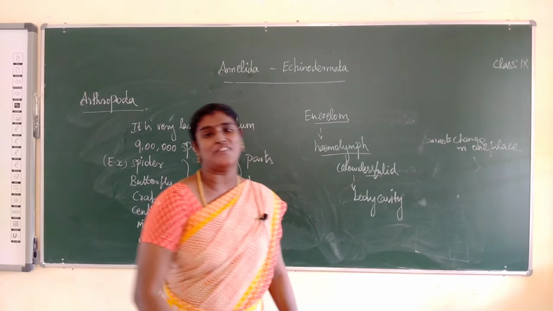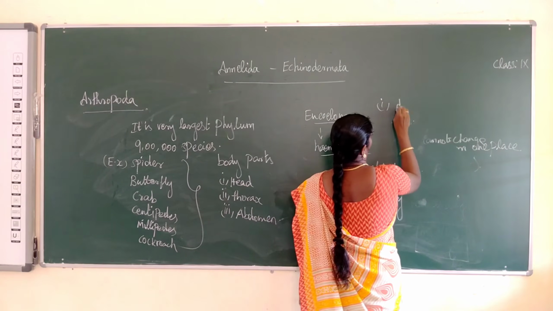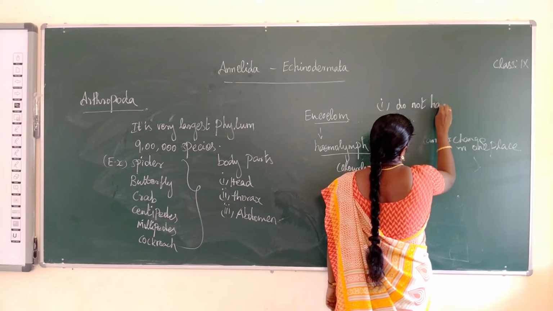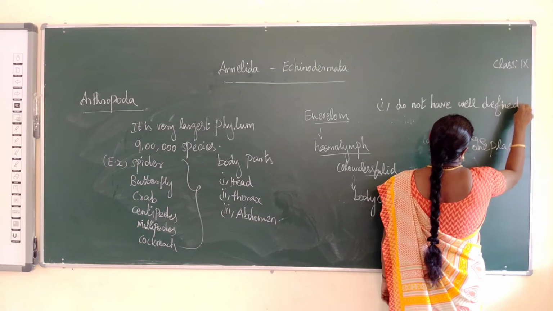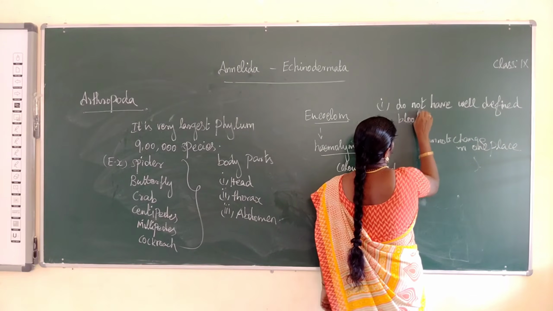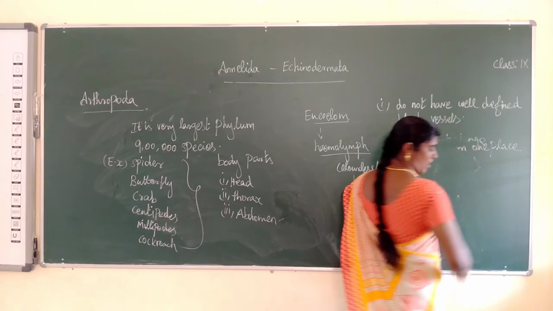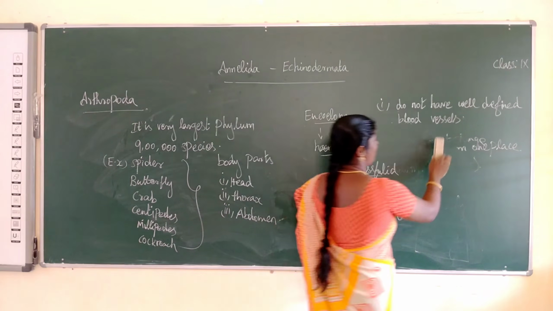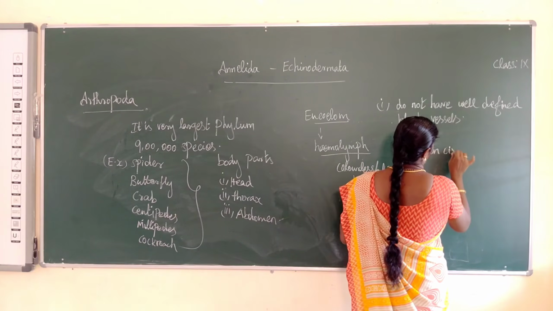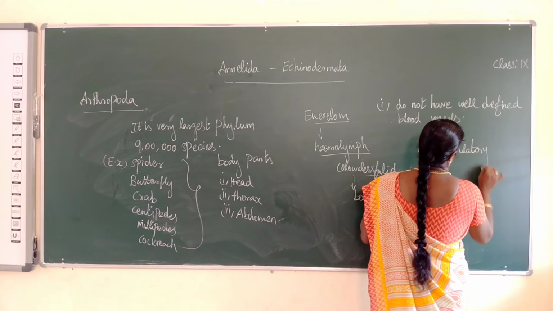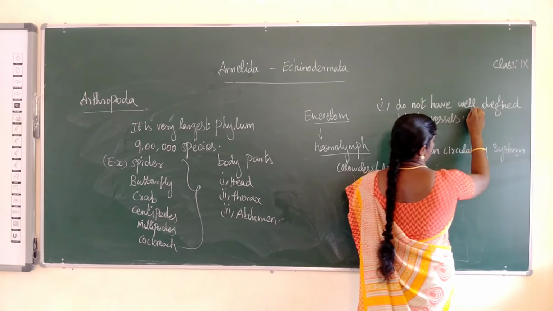Next, they do not have well-defined blood vessels, so it is called an open circulatory system. This is called open circulatory system, because the blood vessels are not well defined.